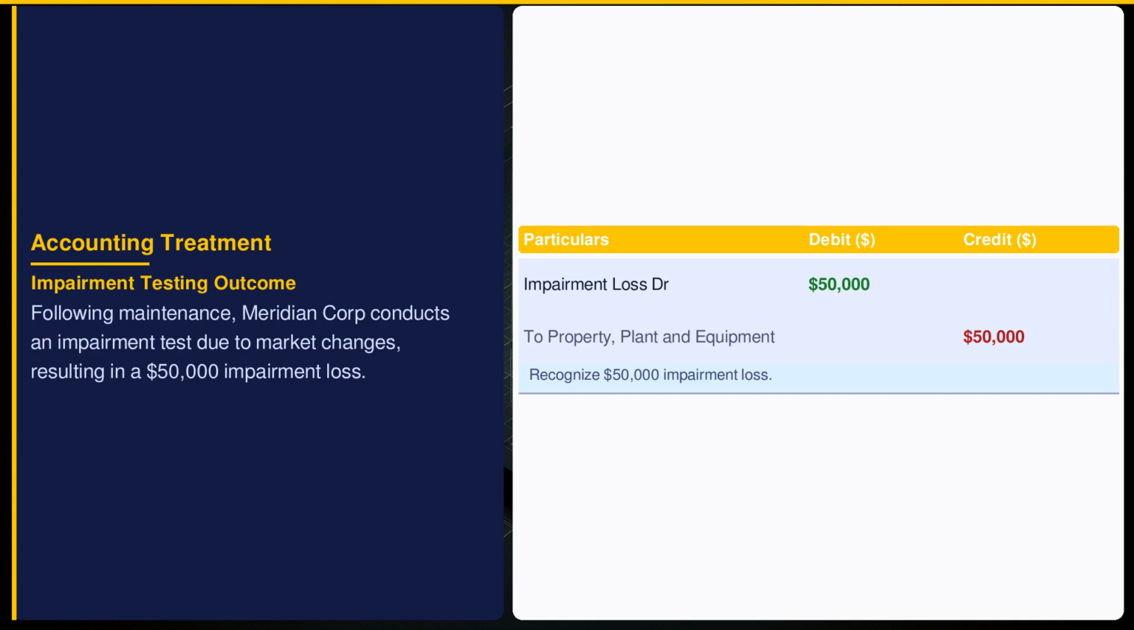IAS 16 mandates impairment recognition when asset carrying amounts exceed recoverable amounts. The $50,000 impairment loss decreases asset value directly, reflecting diminished future economic benefits. This loss impacts both the income statement and the asset's book value on the balance sheet.